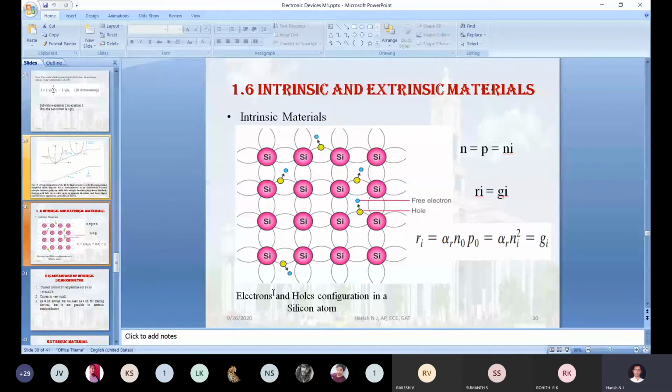Other than that, the first one, somebody told stability. If we go for the extrinsic semiconducting material instead of an intrinsic one, the stability of that particular material will be improved. Okay, I will accept your answer. Can you tell me in what way? Will you elaborate a little bit on the stability?